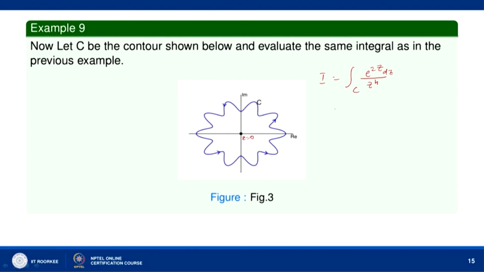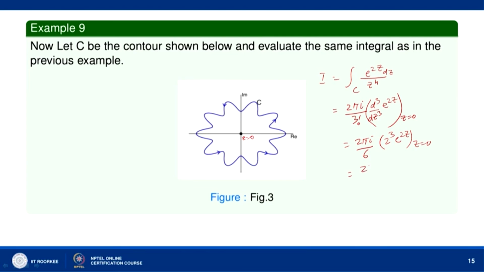So, we can apply the formula, and this is 2 pi i by 3 factorial times d cube over dz cube of e to the power 2z at z equal to 0. It will be the same: we get 2 pi i by 6 and 2 cube e to the power 2z at z equal to 0.